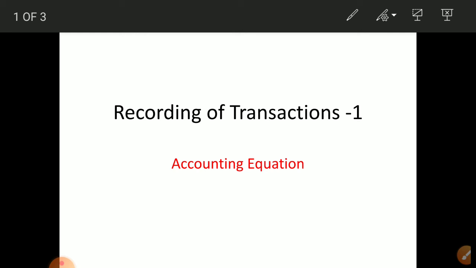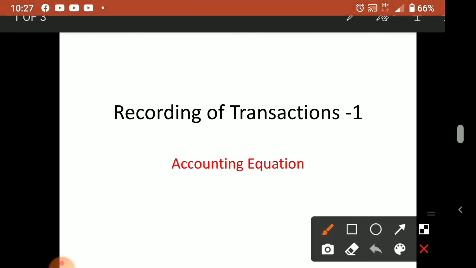So first we'll discuss the accounting equation. Already in some places I mentioned the accounting equation. Accounting equation means it is a balance sheet equation. The balance sheet mainly contains assets and liabilities. So always these assets and liabilities should be equal. That is the main purpose of following the double entry system of accounting.